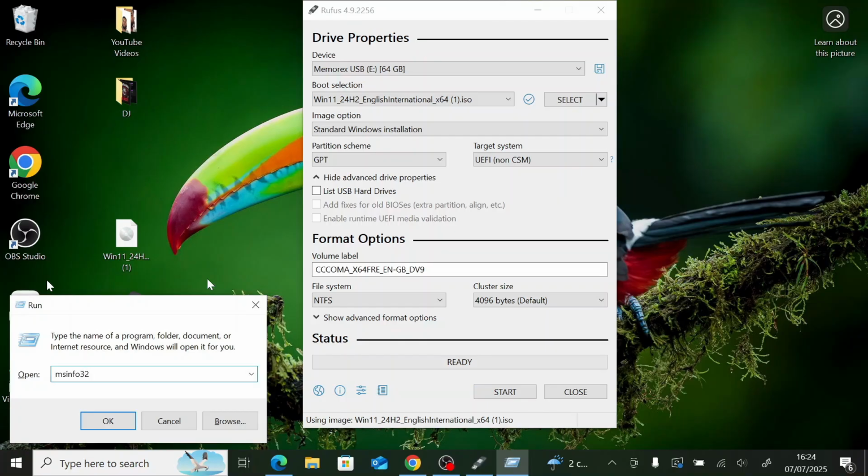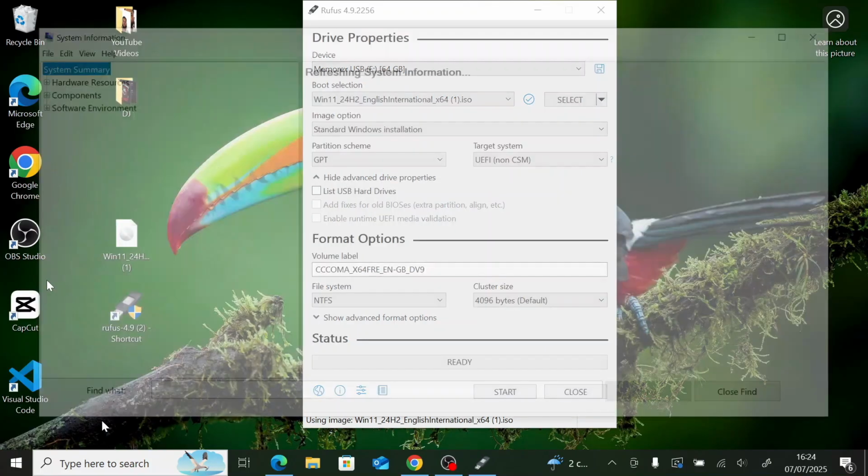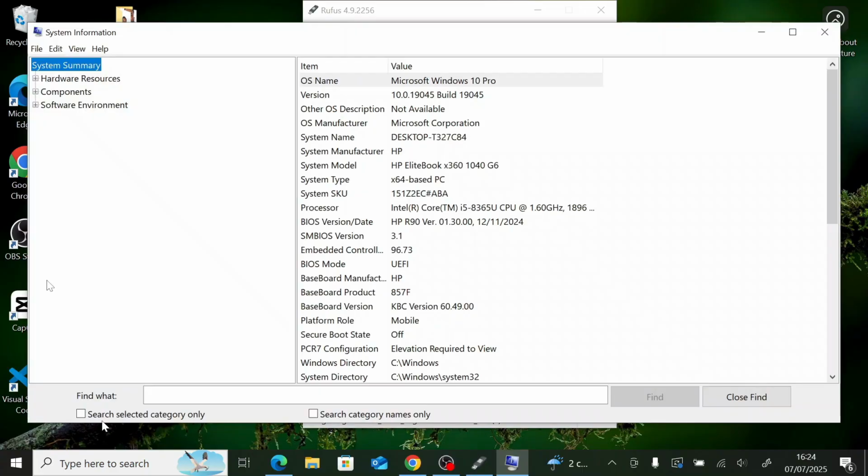You type MSInfo32 in Windows, click it open, then it will load. Then on the BIOS mode, you will see mine is UEFI. So it depends on yours. You check what yours is and select it. That is just to show you where you can get it.